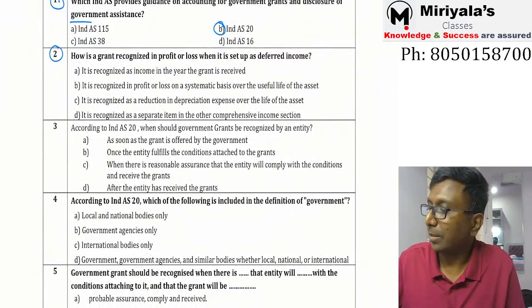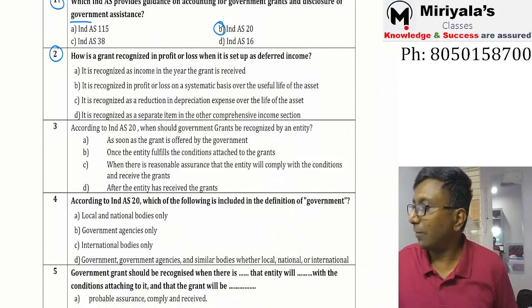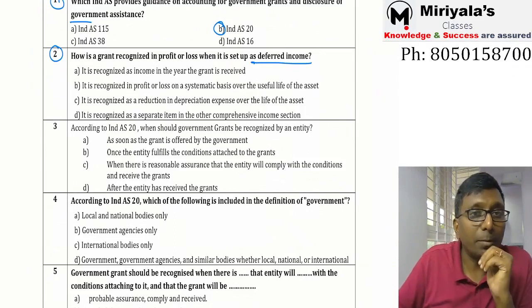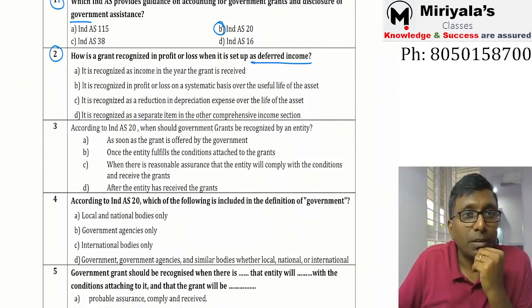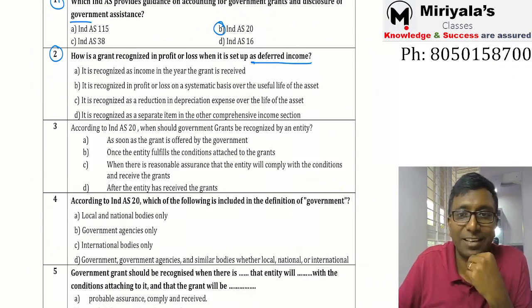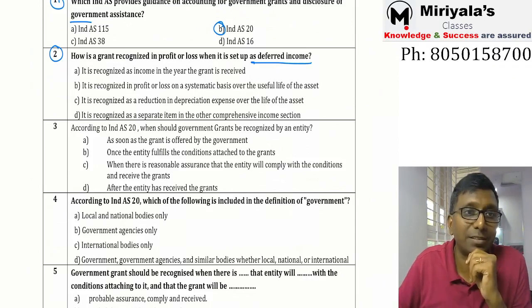And the second bit: how is the government grant recognized in the profit and loss when it is set up as a deferred income? Yes, that is deferred government grant if you have created. Tell me, my dear, what are we supposed to do? It's recognized as income in the year of grant received, DGG. If you are receiving in the year of income, then why should I transfer it to DGG? First of all, agree or not? So it should be recognized in the profit and loss on a systematic basis over the useful life of the asset. This makes sense. Correct.